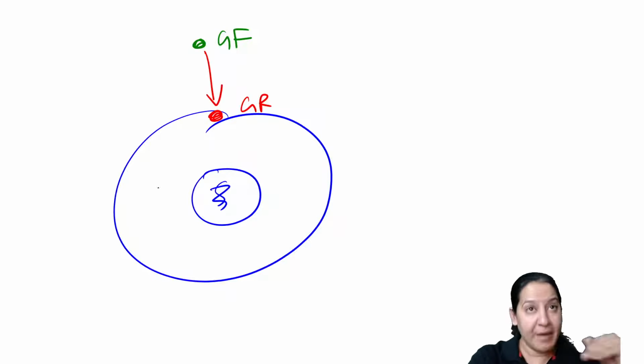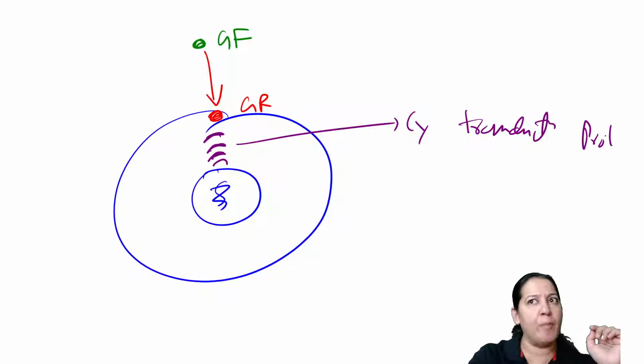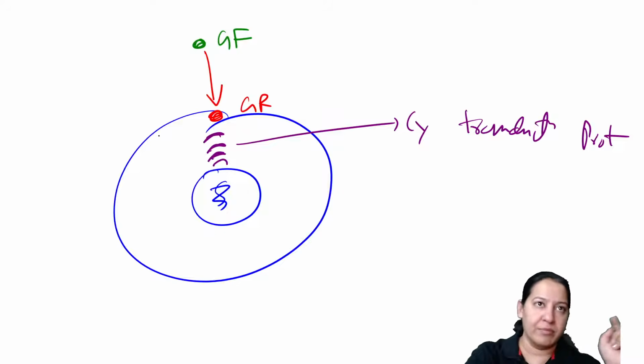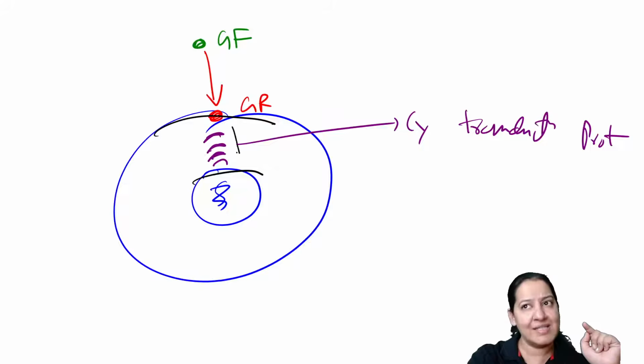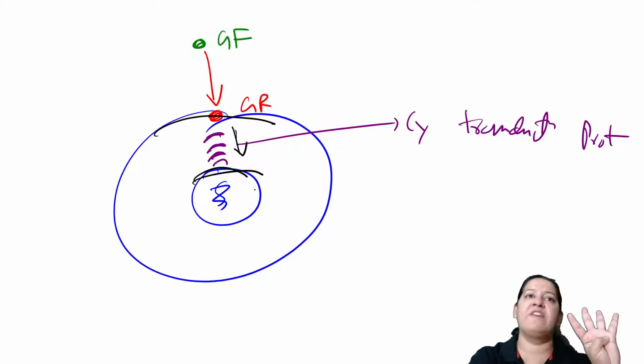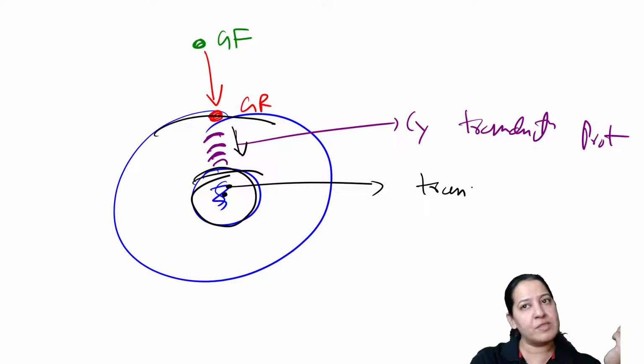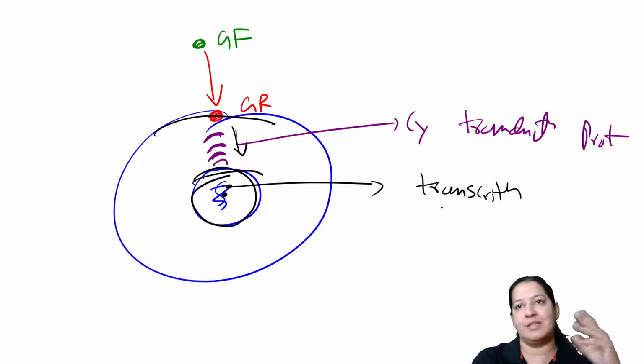The third step, because of this combination, in the cytoplasm we have various proteins. The name of these proteins is cytoplasmic transduction protein. They will get stimulated. What is their job? They carry the signal from the cell membrane to the nucleus. Now the fourth step, the signal is received by the nucleus. On getting the signal, certain genes inside the nucleus will get activated, and these genes will do transcription. So the fourth step is transcription and translation of the genes.